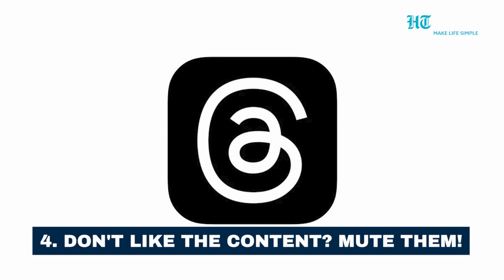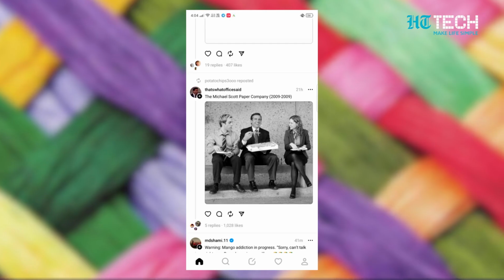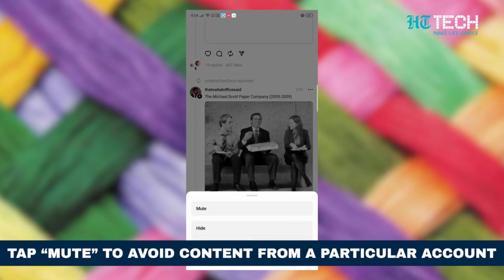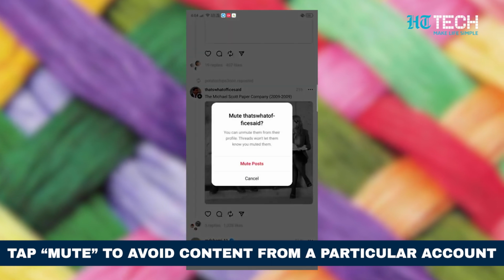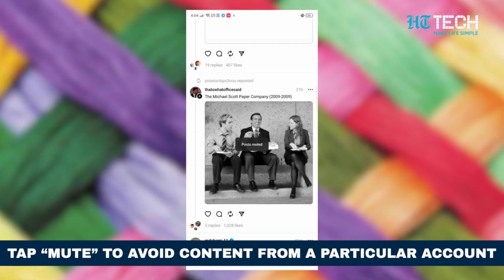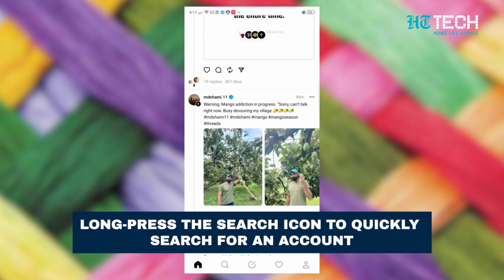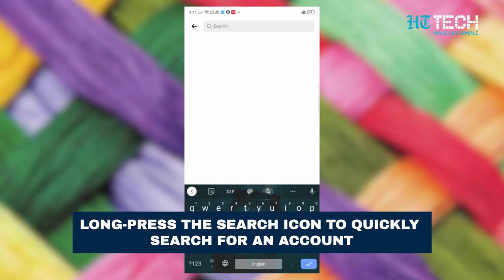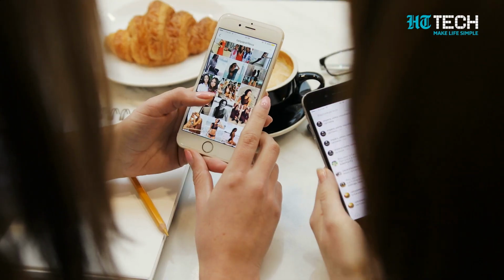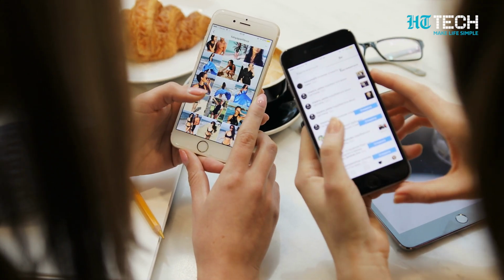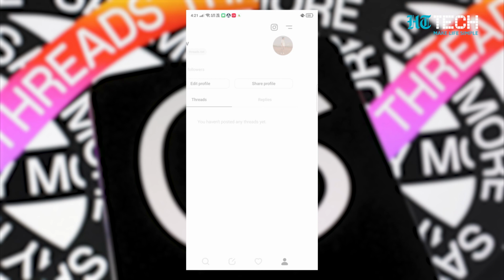Number 4. Don't like the content? Mute them. If you don't want to see content from an account again, just tap the 3 dots menu and tap mute. It is that simple. Number 5. Quick search. Do you know you can quickly search for an account just by long pressing the search icon?